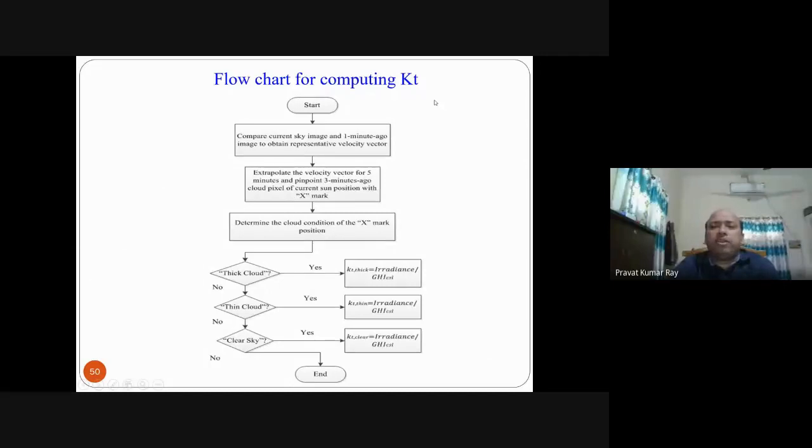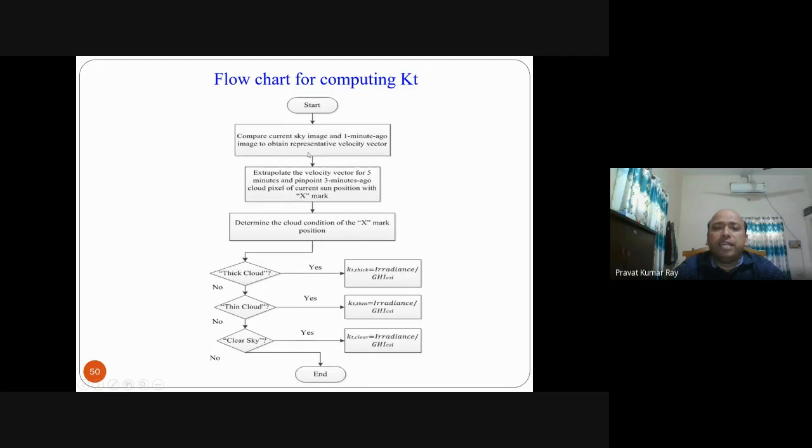Why required? Because you have to multiply the KT value with this GHICSL, Global Horizontal Insolation, to get the irradiance. So how to find out KT? Compare the clear sky image and 1 minute ago image to obtain the representative velocity vector. I already discussed how to find the representative velocity vector. Then extrapolate the velocity vector for 5 minutes and pinpoint the 3 minutes ago cloud pixel of the current sun position with